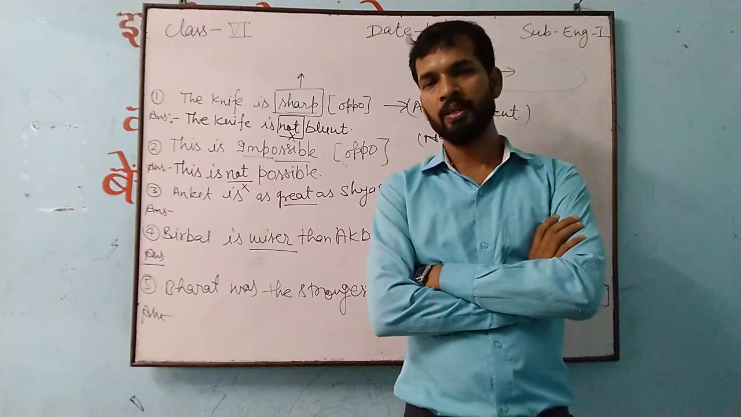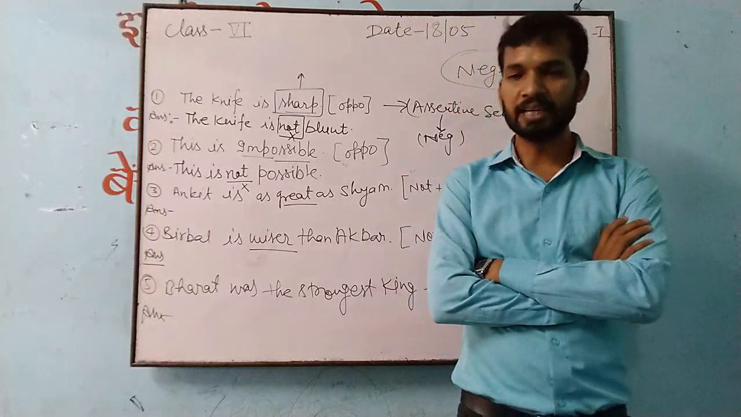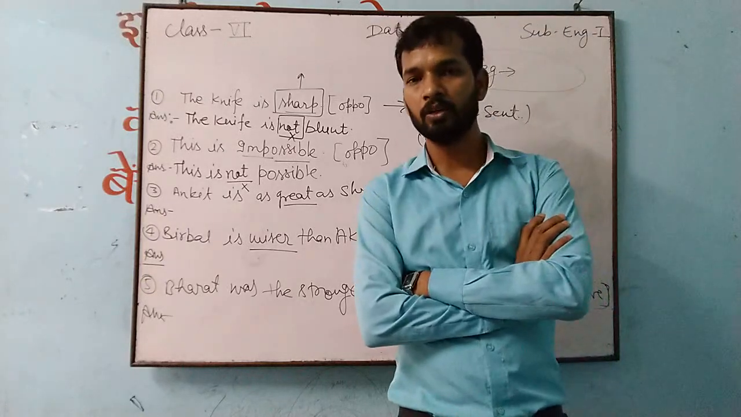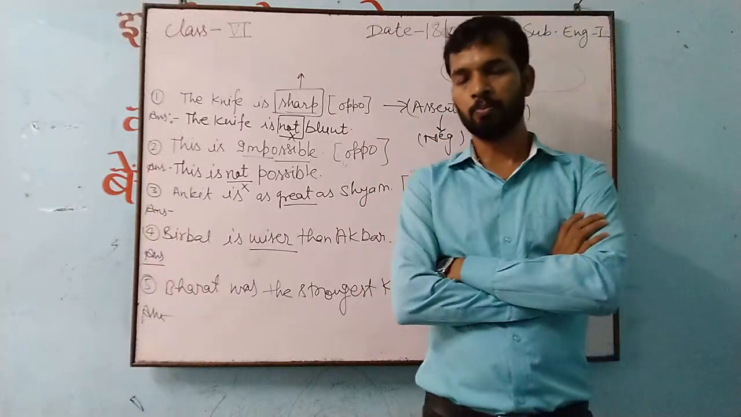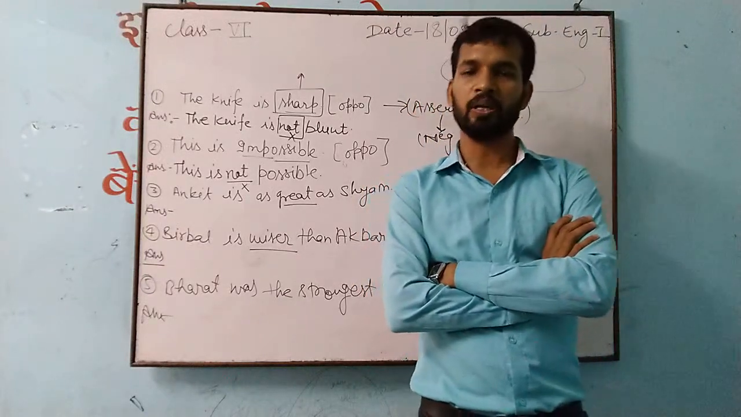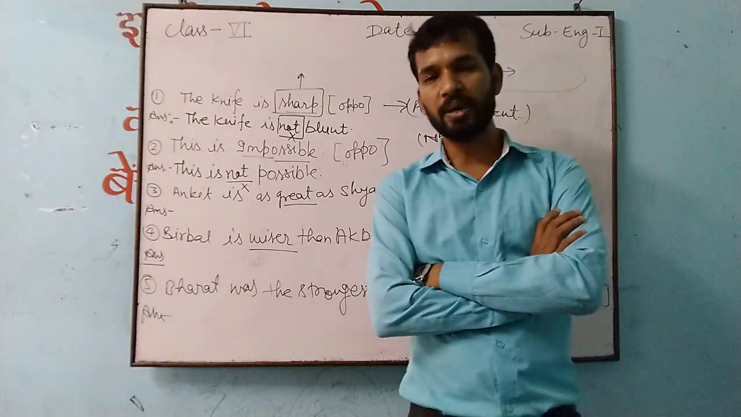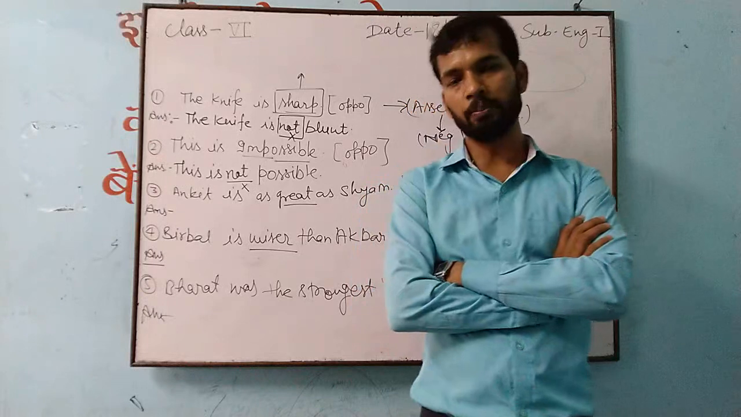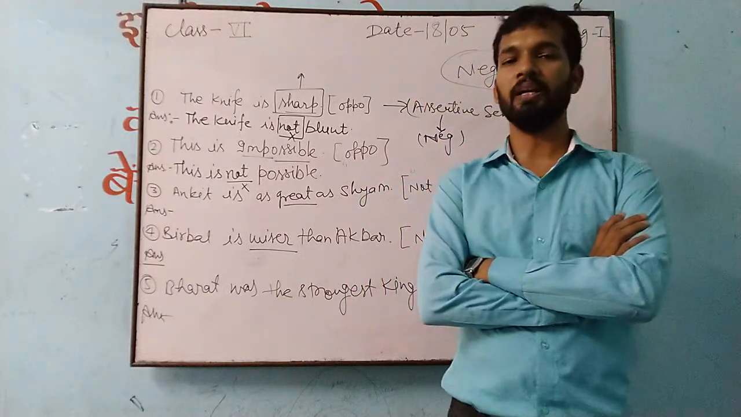Positive degree. And when we compare two things, for that we use another degree, the comparative degree. And suppose you have more than two objects for comparison and you have to find out the best one, then you will use the superlative degree.